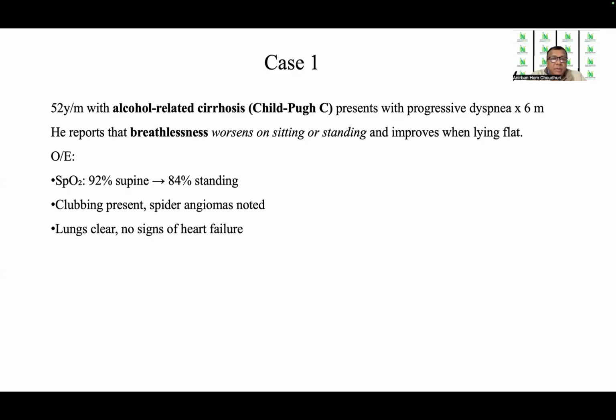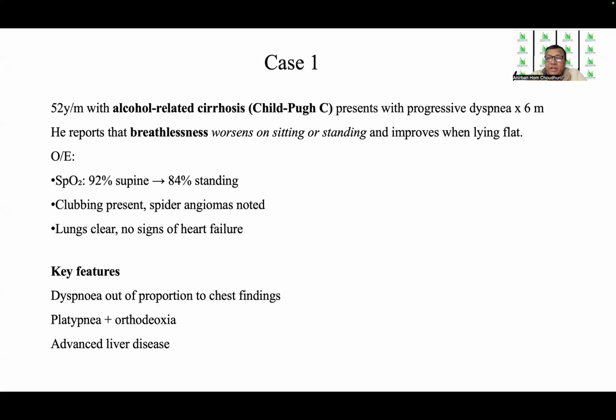Clubbing is present. Spider angiomas are noted on several parts of the body, including the chest. The lungs are clear with no signs of heart failure. The key features revealed during examination are dyspnea, which is out of proportion to the chest findings. There is platypnea and orthodeoxia, that is the worsening of breathlessness on sitting or standing and improvement on lying flat or supine, and also the characteristic presence of advanced liver disease.